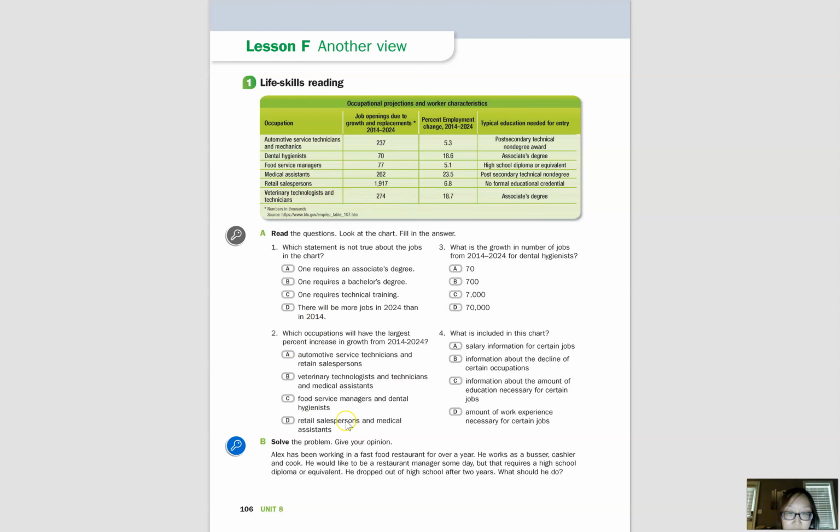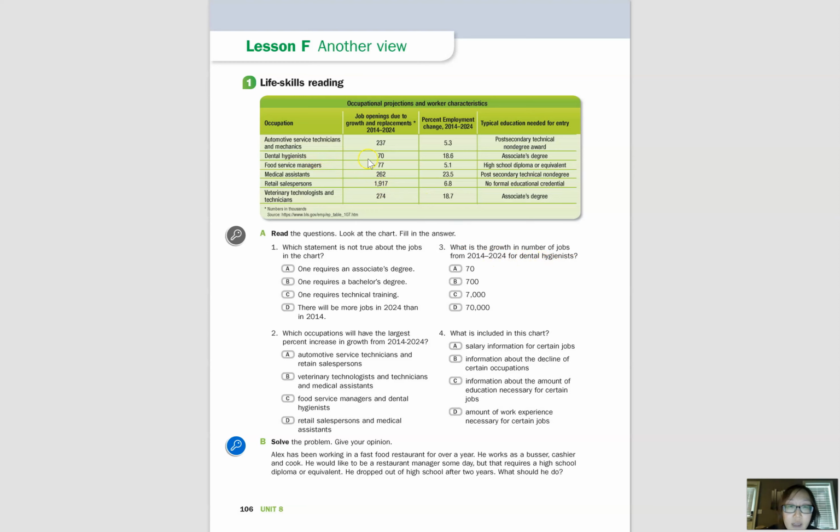So if we find that here, that's letter B. So we can say veterinary technologists and technicians and medical assistants will have the largest percent increase in growth from 2014 to 2024. So make sure you're practicing those complete sentences. So again, veterinary technologists and technicians and medical assistants will have the largest percent increase in growth from 2014 to 2024.